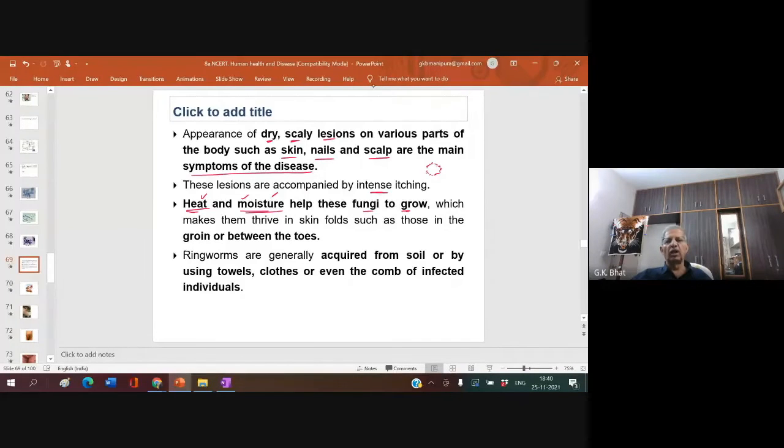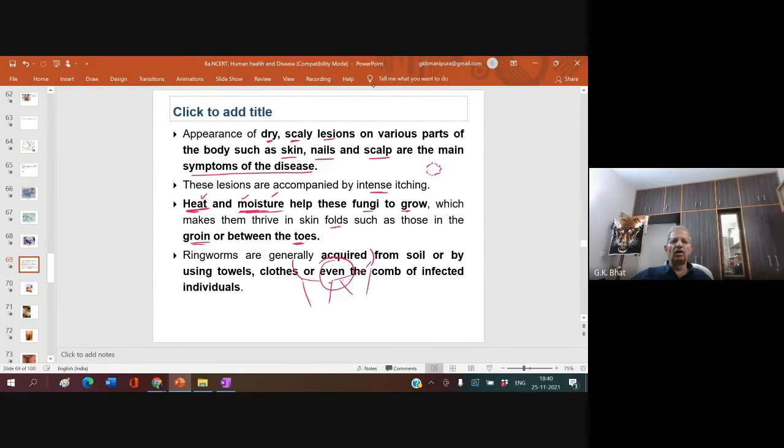Therefore, most ringworms grow and appear here, thriving in skin folds, such as those in the groin. Groin is the area where your body joins the abdomen. This is the groin area, right? So this is the abdomen region. In these places, it is more.